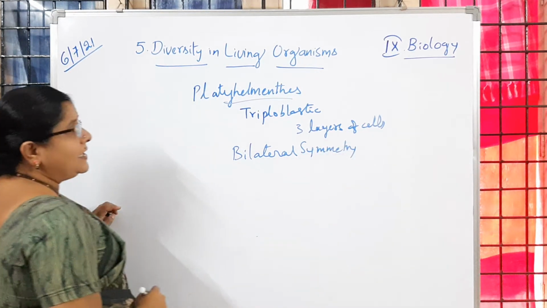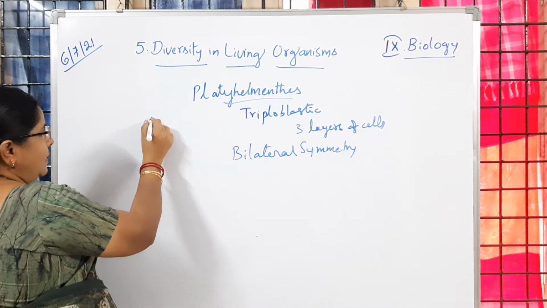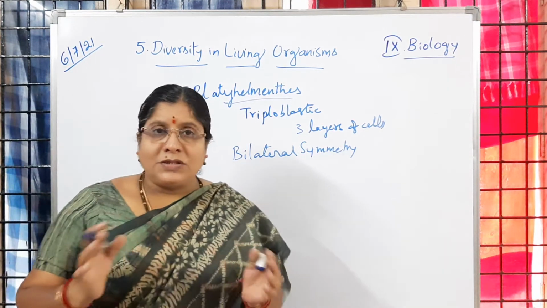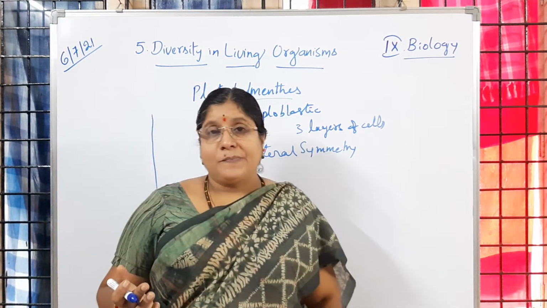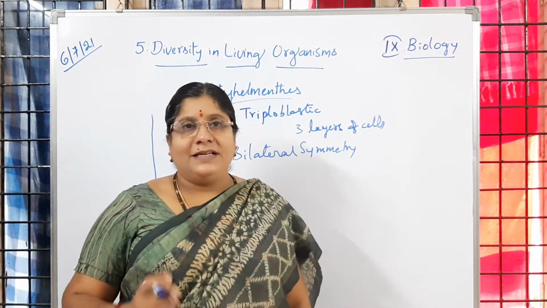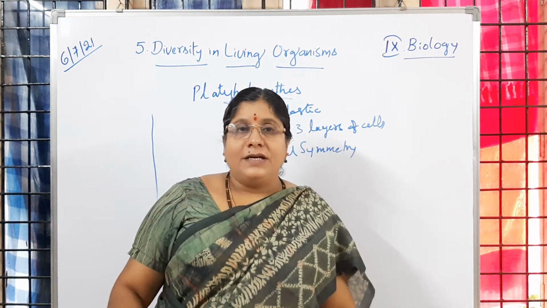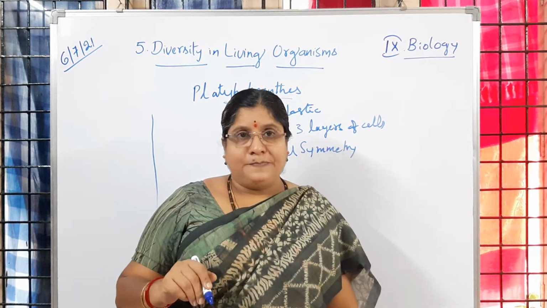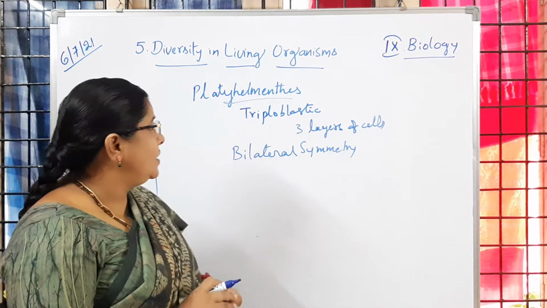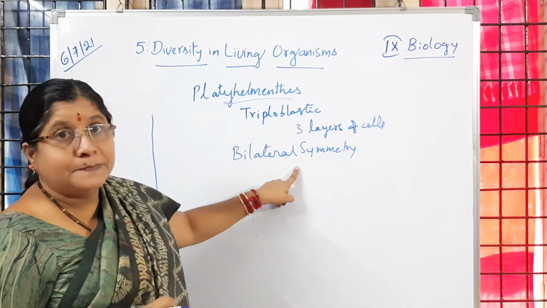What do you mean by bilateral symmetry? If we cut the organism longitudinally, on both sides we are observing the same parts. Suppose we cut our body like this: one eye this side, one eye this side, one hand this side, one hand this side. That is called bilateral symmetry. Is it clear to you? So here also we are going to observe bilateral symmetry in this group of animals.